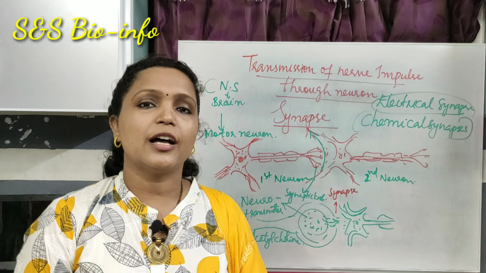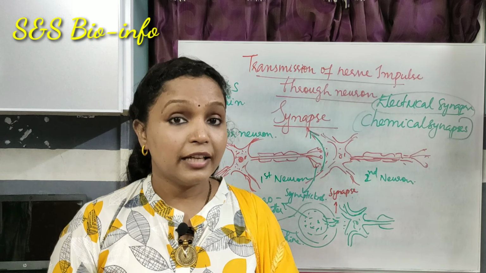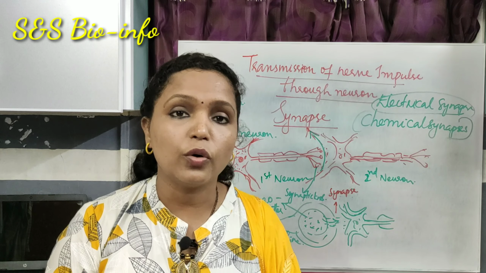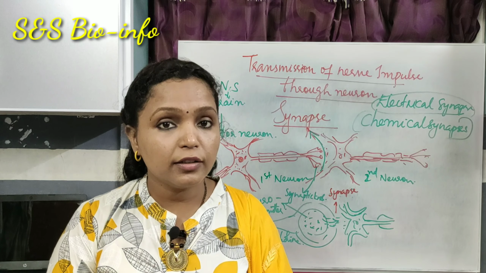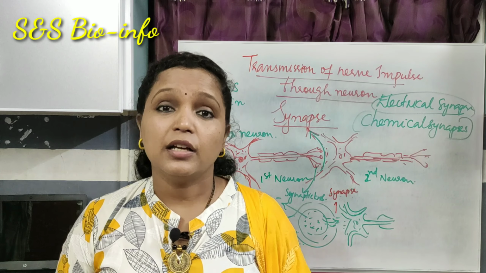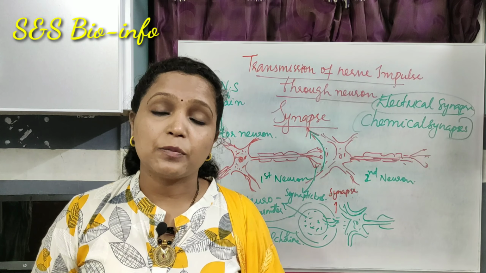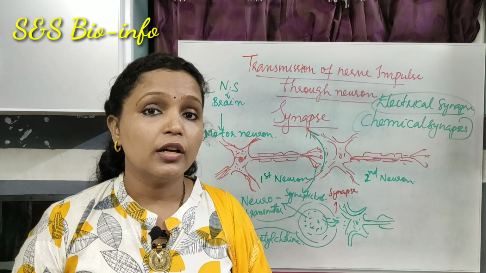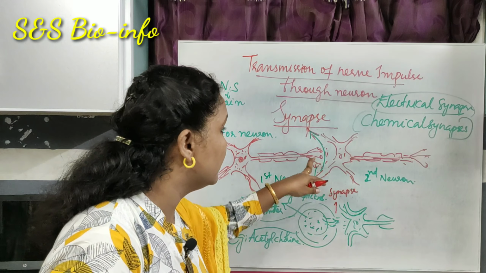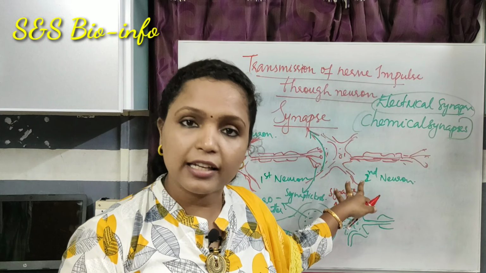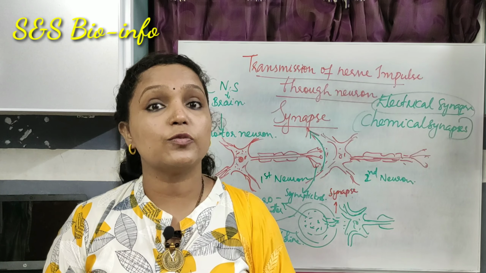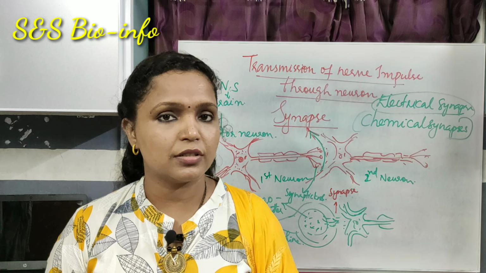There is no synapse, they have direct connection. That means one neuron is directly connected to the next neuron. There is no gap in between them. So the impulse transmission takes place very fast. But this kind of electrical synapses are very rare in our body. The most common synapses found in the human body are the chemical synapses. That means transmission of nerve impulses mainly takes place with the help of neurotransmitters.